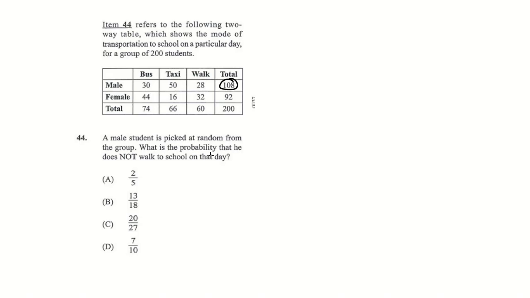What is the probability that he does not walk? It would be 30 plus 50 is 5, 6, 7, 8. That's 80 over 108. We know this was divisible by 4 and this was divisible by 4, which was 20 over 27. And I believe the answer is C.